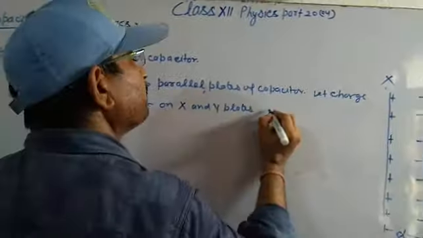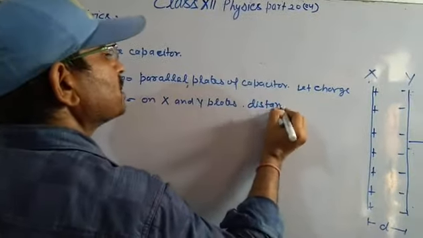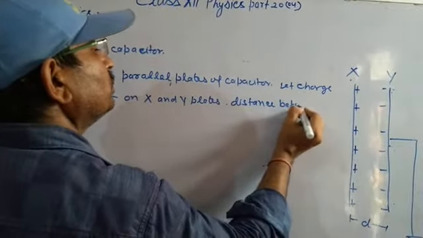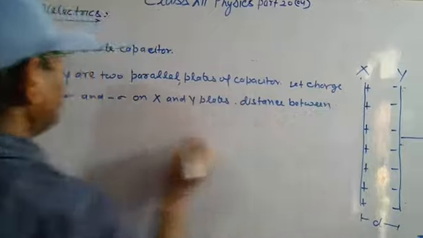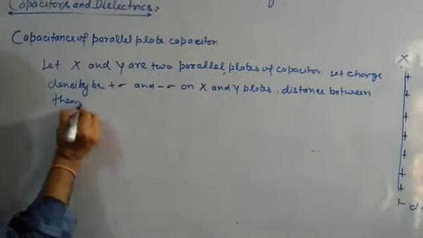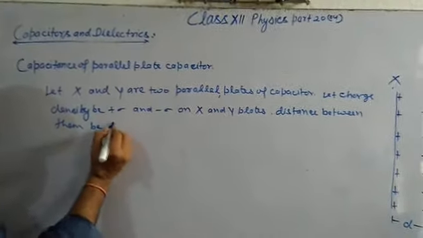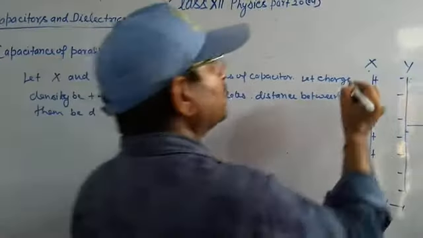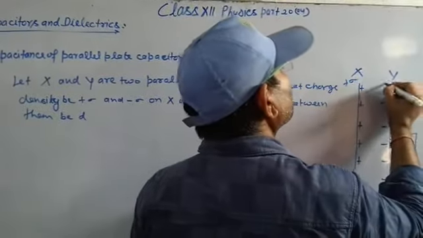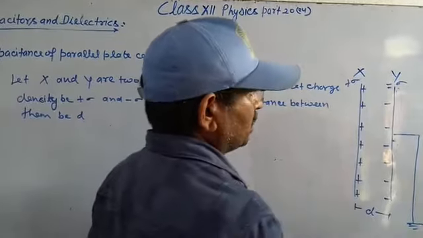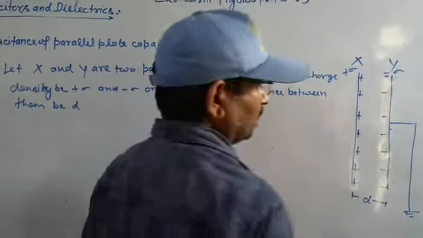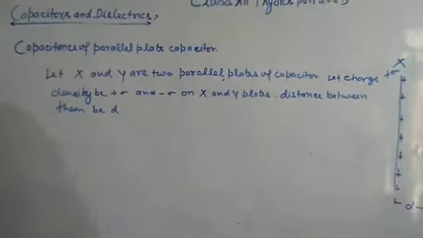Distance between them is D. This is plus sigma, minus sigma. Outer charge moves into the earth due to the earthing.